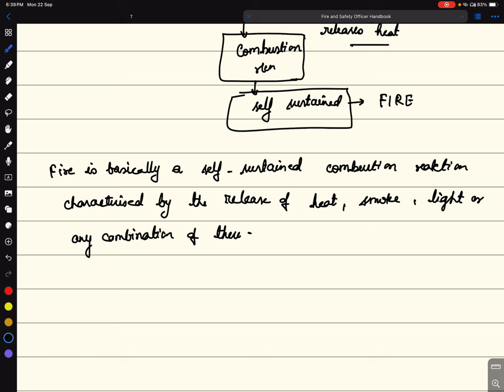So in fire, there can only be heat, there can be heat and smoke, and there can be smoke and light, or there can be heat and light but no smoke, or there can be all the three. This is called fire.